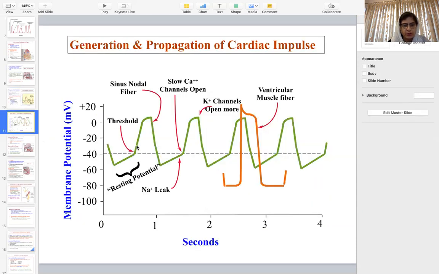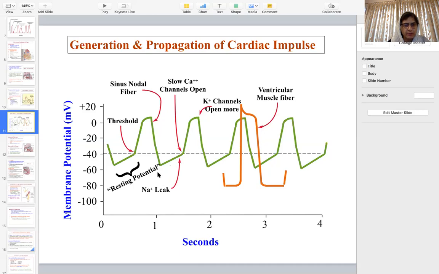So this is again showing the initiation of the cardiac impulse, and the SA node's pre-potential, which is also called the pacemaker potential. This is the comparison of the pacemaker potential with the action potential of the heart muscle. After the pacemaker potential is generated in the SA node, it causes the depolarization of the cardiac muscle. The pacemaker potential is followed by the depolarization of the action potential of the cardiac muscle, and it also shows the role of different ions.